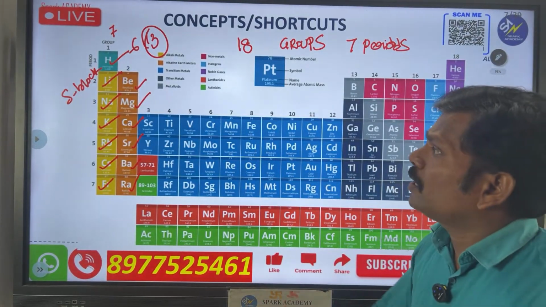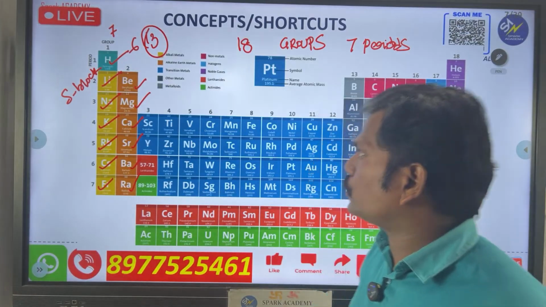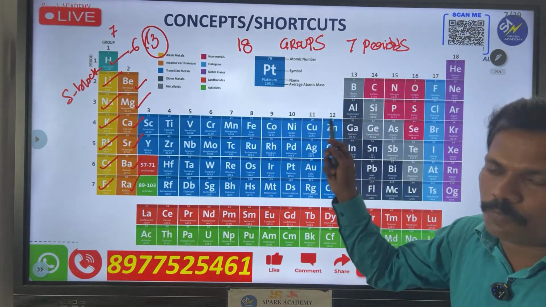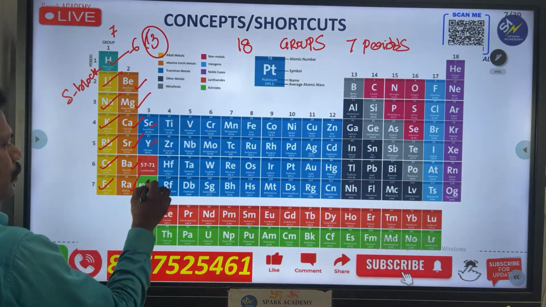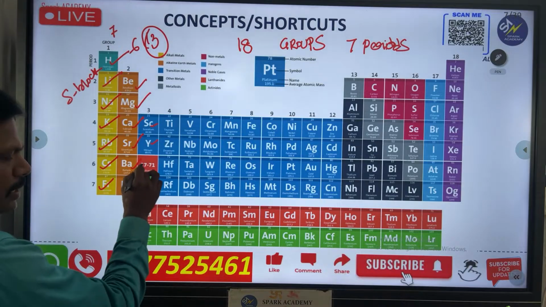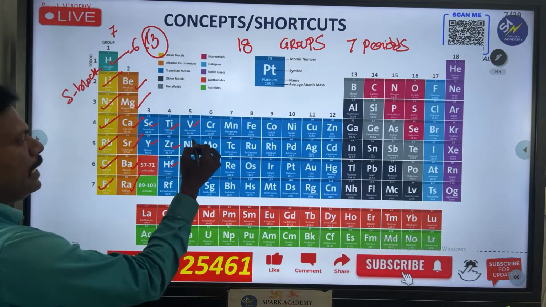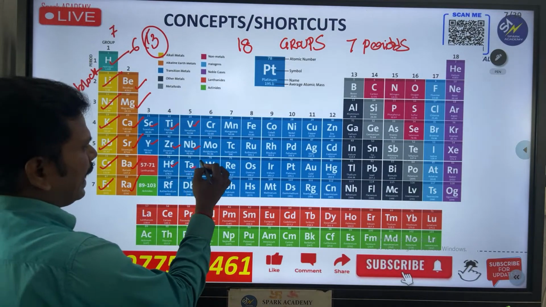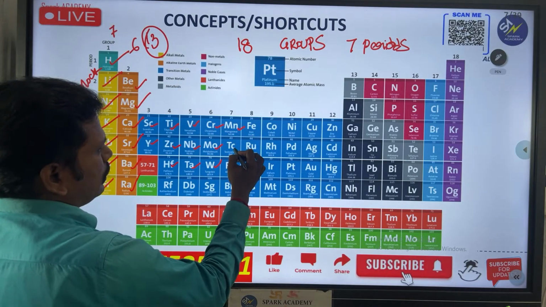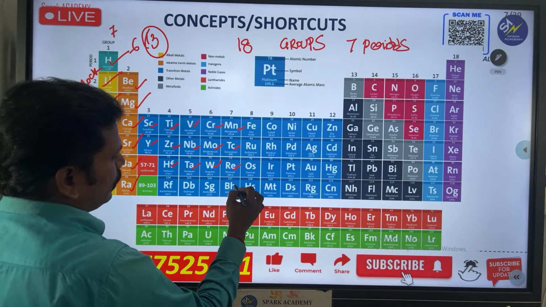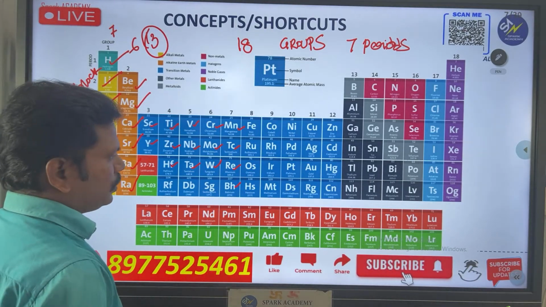So see, here 13 elements in the S block, and after that we go for groups 3 to 12. 3 to 12: scandium, yttrium, and also they are coming from lanthanides and actinides here. Then titanium, zirconium, hafnium, vanadium, niobium, tantalum, chromium, molybdenum, tungsten and manganese, technetium, rhenium and also bohrium. See, last year this bohrium was asked in the examination, 107.